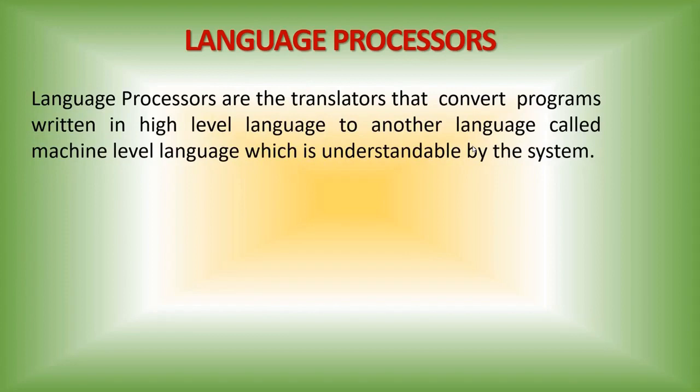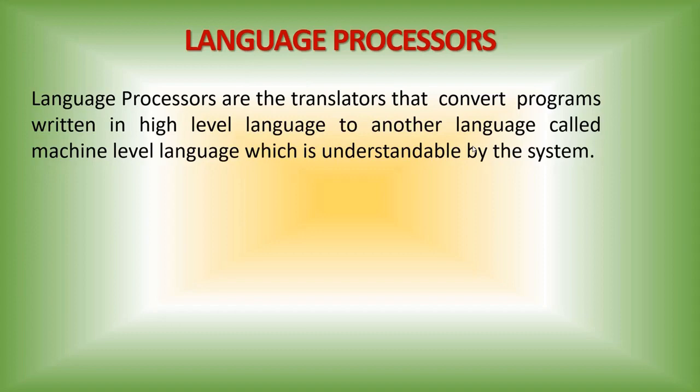For example, if our Prime Minister is coming to India, there will be one person to translate his speech. A translation takes place from one language to another language. In the same way, our language processor will convert high level language into machine level language.